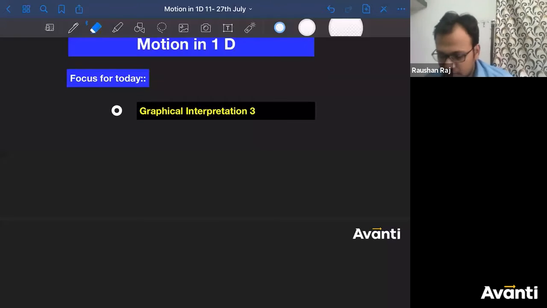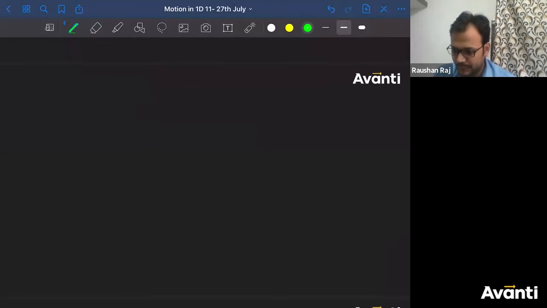All right. So we were talking about the graphical interpretation of motion in a straight line, right? So we'll continue that part here. Today we'll continue the graphical interpretation of motion in 1D. So before going forward, let us revise a few of the things.